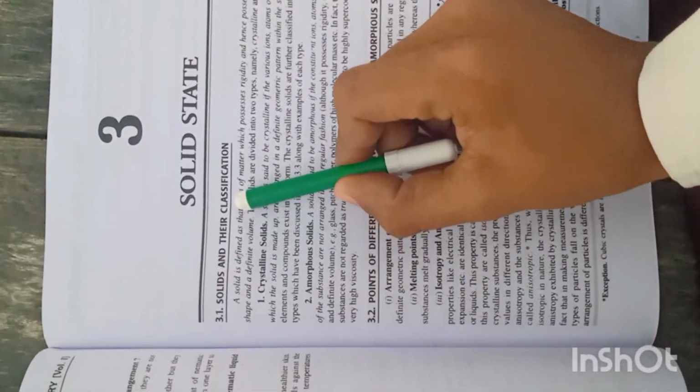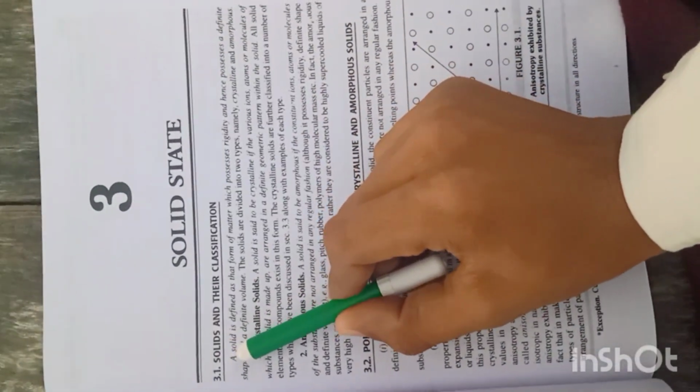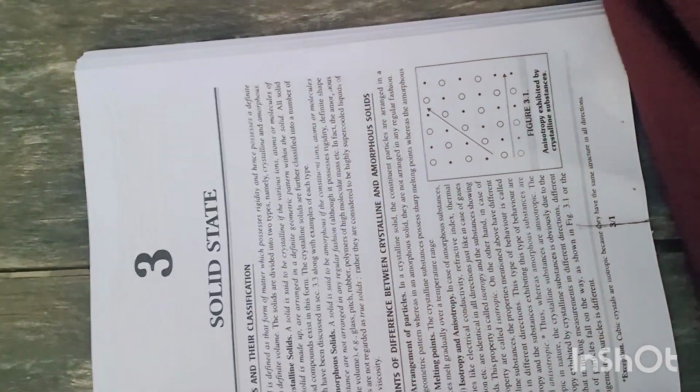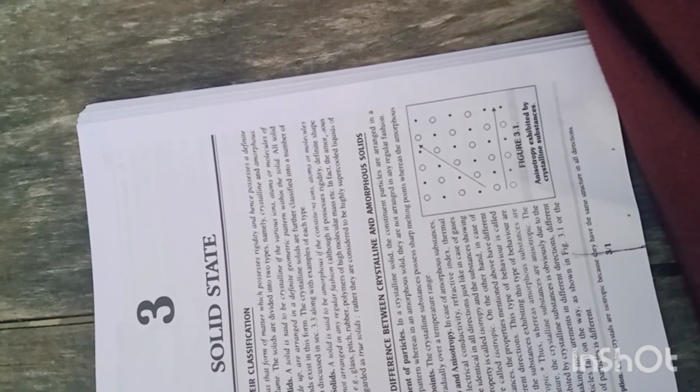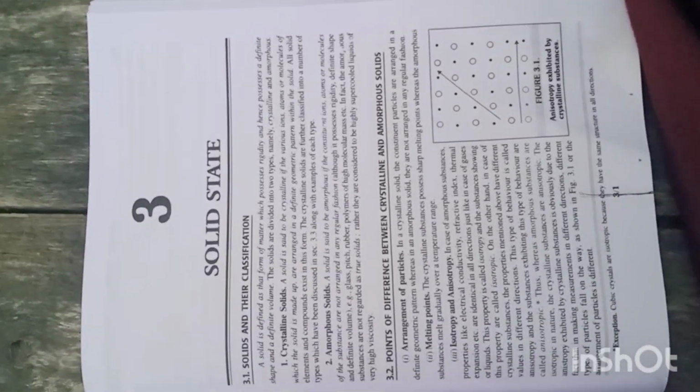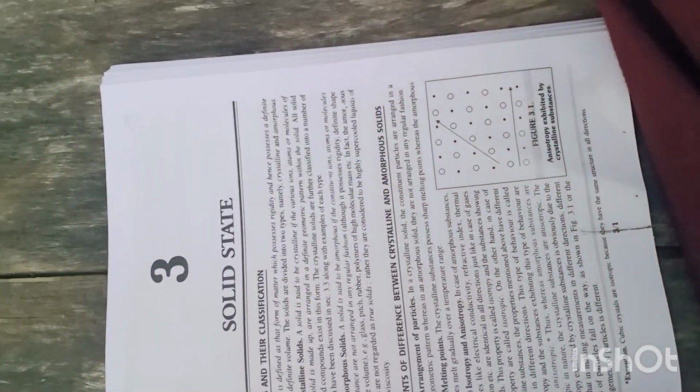Solids and their classification. A solid is defined as that form of matter which possesses rigidity and hence possesses a definite shape and a definite volume. The solids are divided into two types, namely crystalline and amorphous.